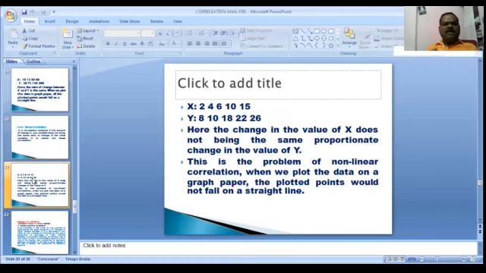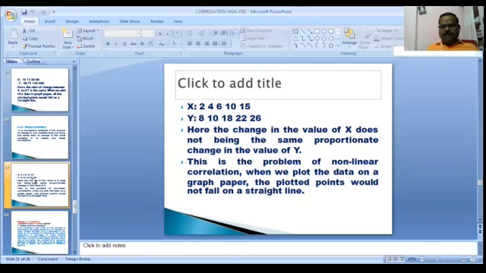Example: you observe X and Y. X is 2, 4, 6, 10, 15, and Y is 8, 10, 18, 22, 26. Here the change in the value of X does not bring the same proportionate change in the value of Y. For example, in X, 2 increases to 4, then 4 to 6, a 2 increase, then 6 to 10, a 4 increase, then 10 to 15, a 5 increase. But in the Y series, 8 to 10, then 10 to 18, the values of one variable change rapidly relative to the other.